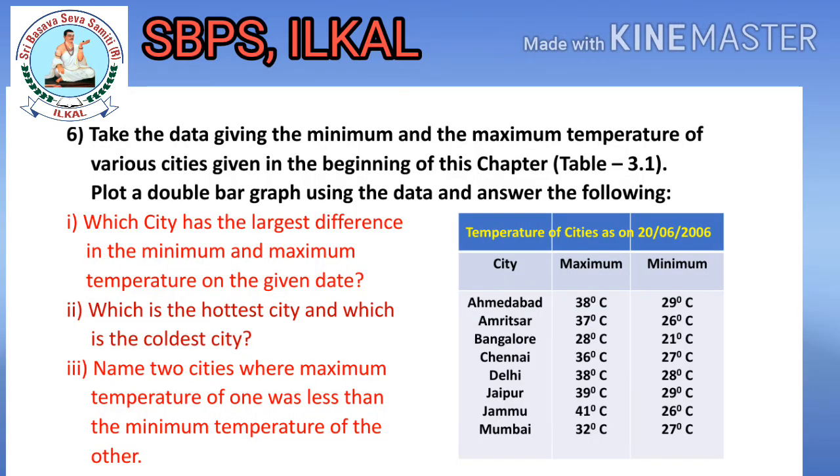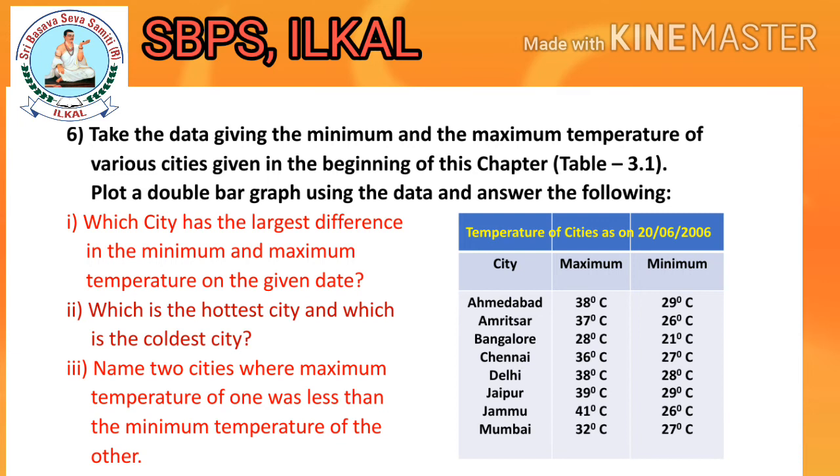Sixth question. Take the data giving the minimum and the maximum temperature of various cities given in the beginning of this chapter, table 3.1. That table I already considered here, children. Observe it. Plot a double bar graph using the data and answer the following. Which questions do you have to answer?